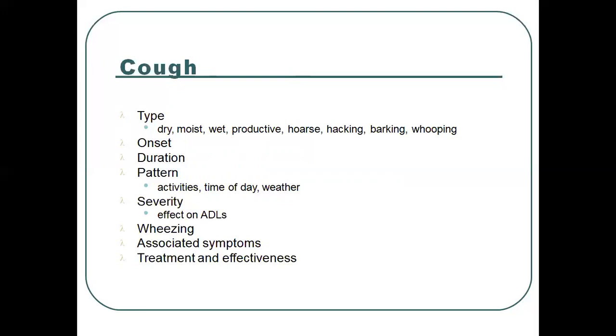Then we have to also ask about the onset, means when the patient is having the problem of coughing, during morning time, in early morning or in night time. Then we have to ask about the duration, means how much time the patient is having the problem of coughing, for 5 minutes or 10 minutes or 15 minutes, and whether the duration is continuous or intermittent. Then we have to ask about the pattern, means the activities and time of day, and it will also be affected by weather.